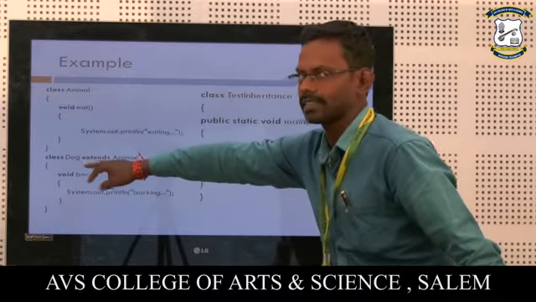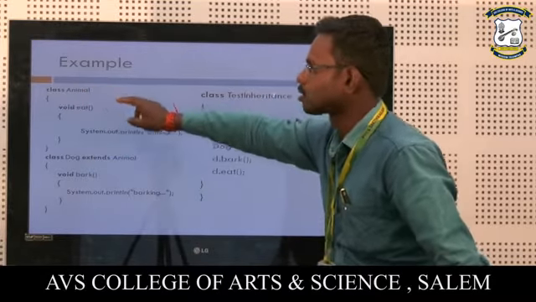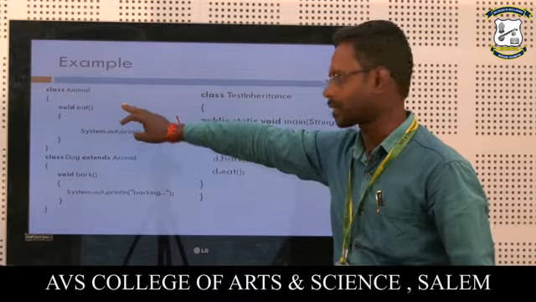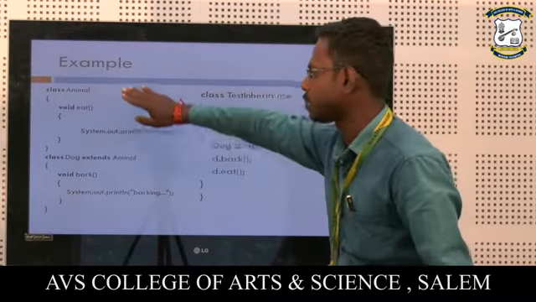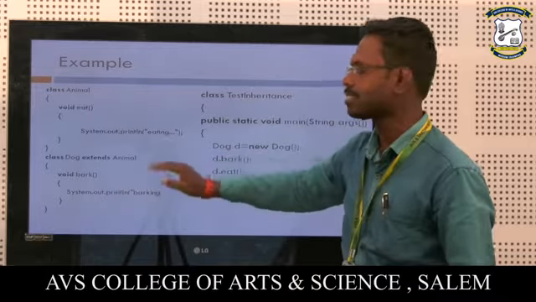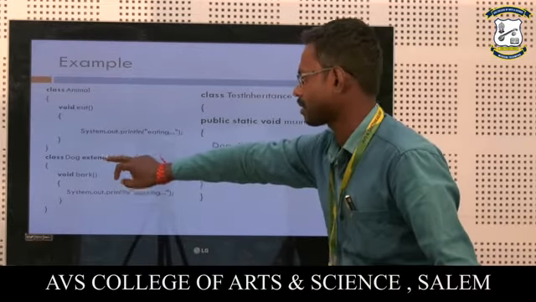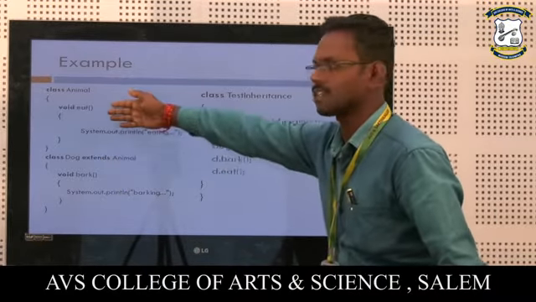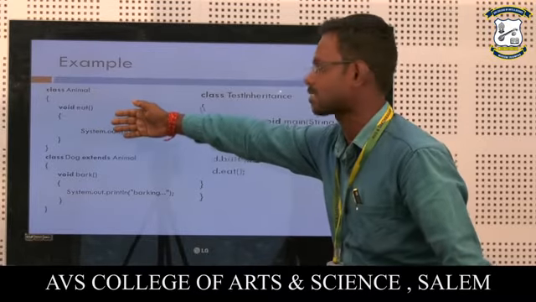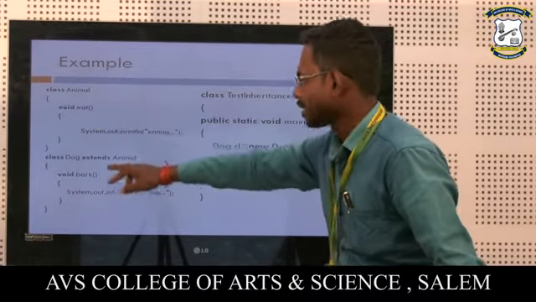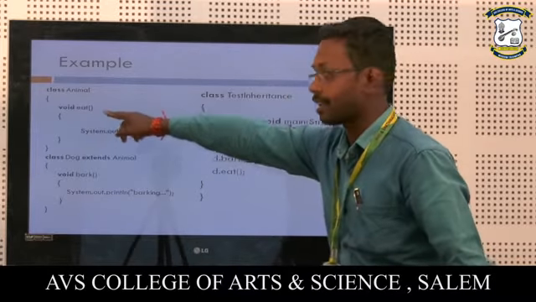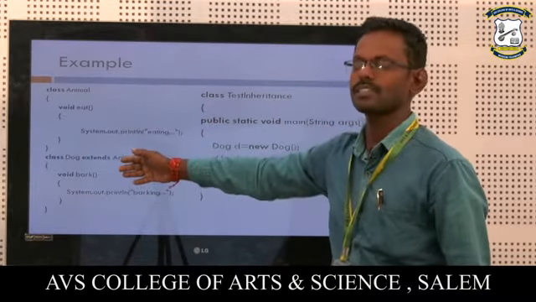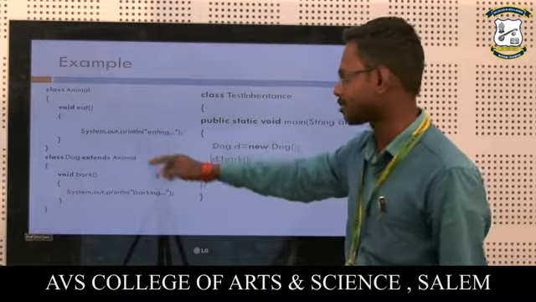Now the dog class inherits the class animal. So animal is the superclass and dog is the derived class. We can also say animal is the base class and dog is the derived class. Now the dog class can use the functionality and characteristics of the base class. Here in the dog class you can directly call the function like its own. So this is the advantage of inheritance.